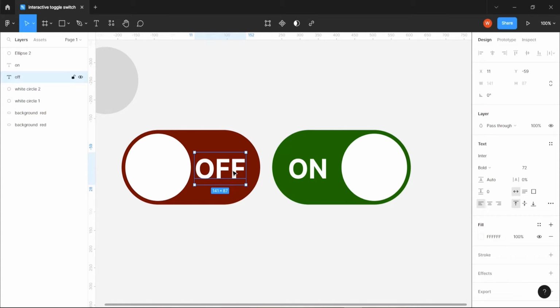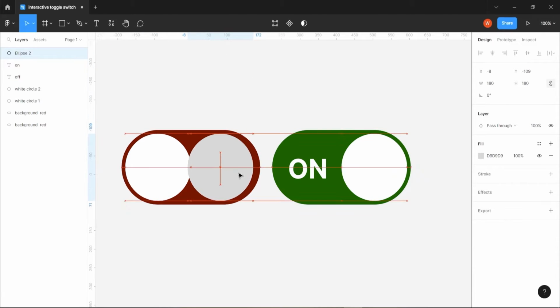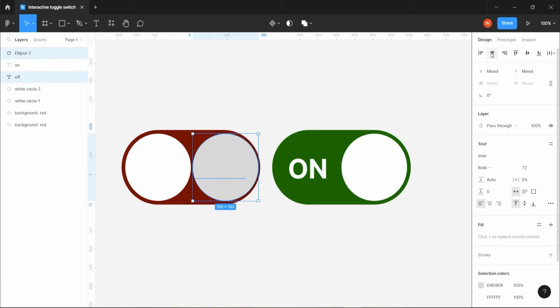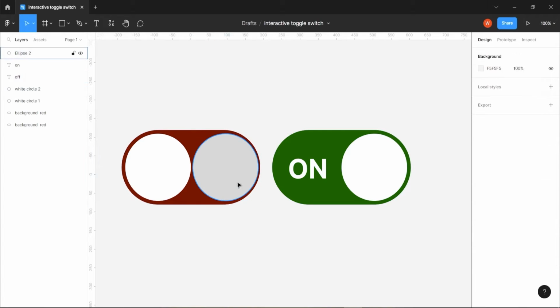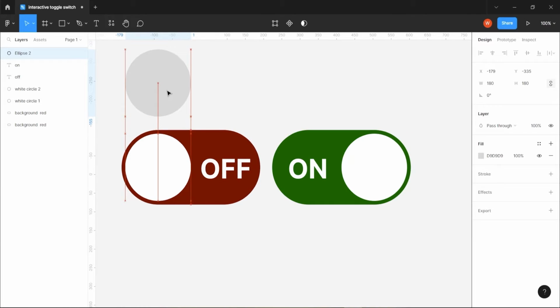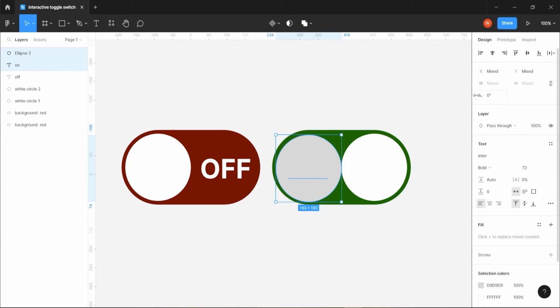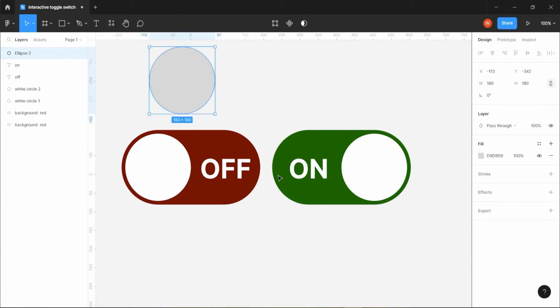For the texts in the middle, we can bring this circle here, place it here, choose the off text and make it in center. Then you can take this circle up, and do the same thing for on also. We can make it with the on text. Center it, then take it off.